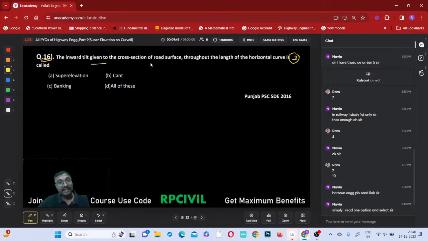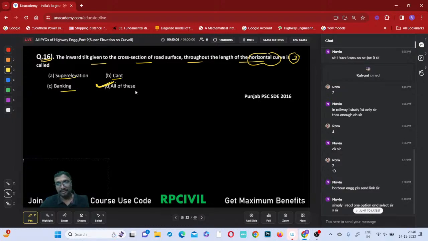The inward tilting given to the cross section of the road surface throughout the length of the horizontal curve is, right? What is that? Super elevation only, na? Super elevation, cant, banking, all are the same only, no? Yes or no? All are the same only, right? You can say, Puja stops, right? So that is why you have to read the question properly, right?